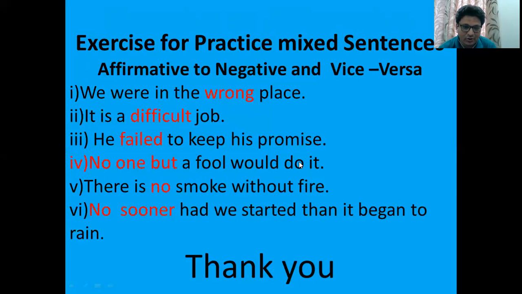No one but a fool would do it. Whenever you come across this kind of sentence, you have to remember that no one but is going to be replaced by only. So in place of no one but, you have to use only. The answer will be only a fool would do it. None but a fool would do it. Only, in affirmative, only a fool would do it.